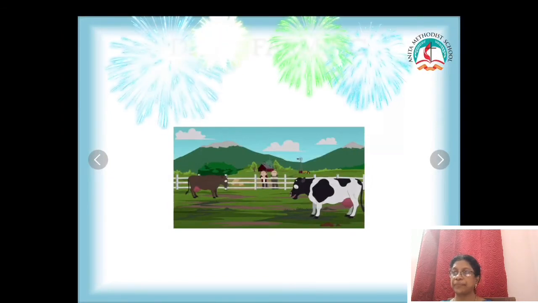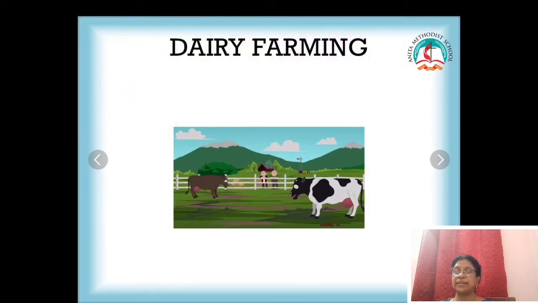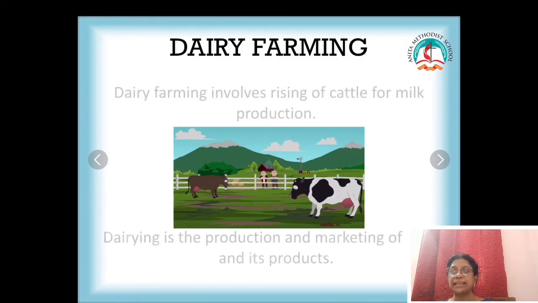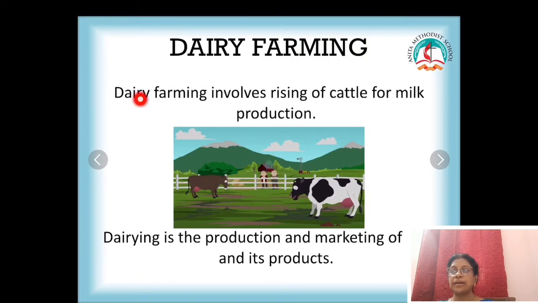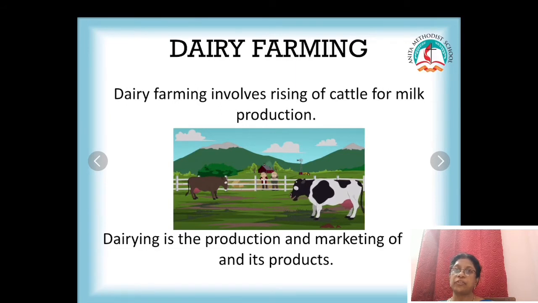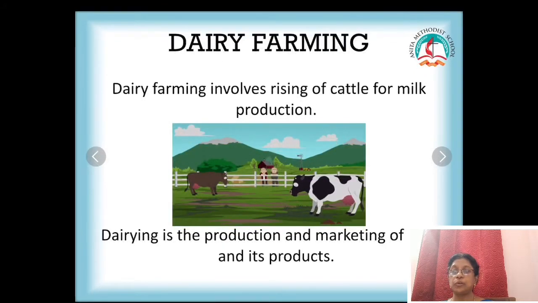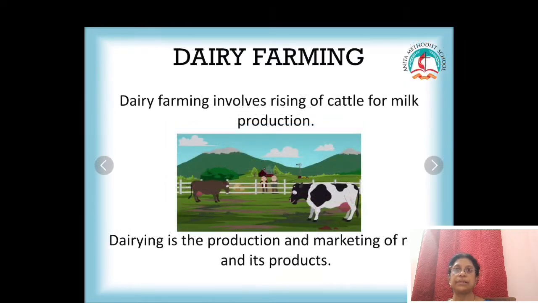Dairy farming. What is dairy farming? Cows, okay, cattle are reared for increasing the milk production. Okay, dairy farming involves raising of cattle for milk production. What is dairying? Dairying is the production and marketing of milk and its products. So dairy farming involves production of milk. So we need to rear healthy cows to get good quality milk, and also to increase the quantity of milk that is produced. You call that dairy farming.